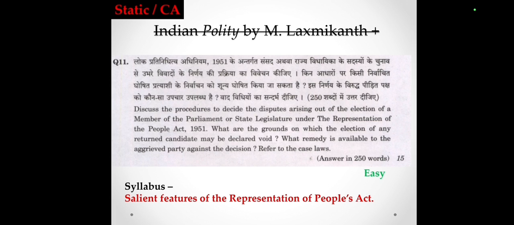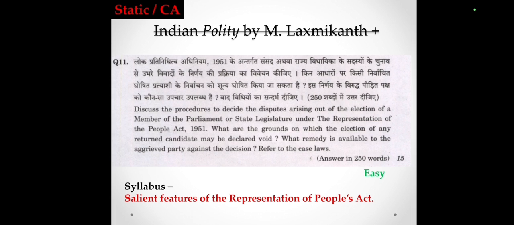Now we will discuss questions which require knowledge from other sources and knowledge of Indian polity, while Lakshmikant is not sufficient at all. In this category, the first question is, discuss the procedure to decide the dispute arising out of election of a member of parliament or state legislature under the Representation of People's Act.